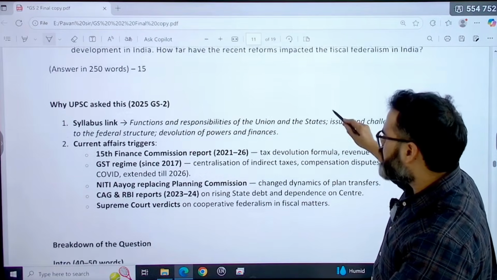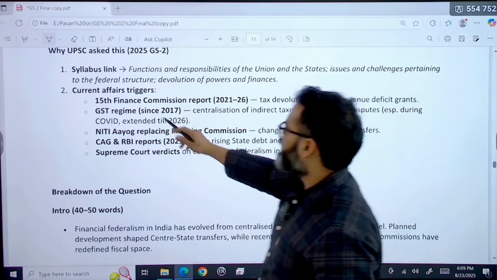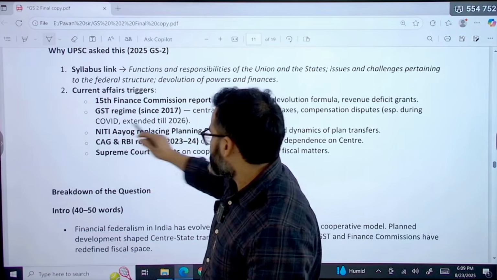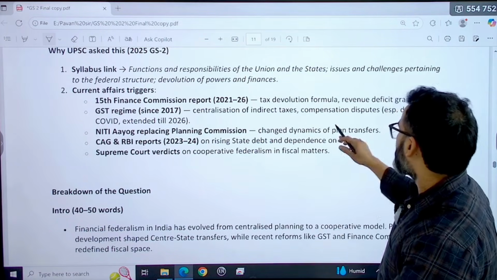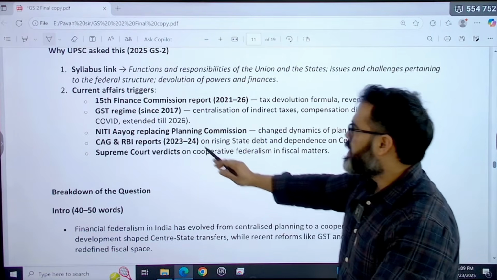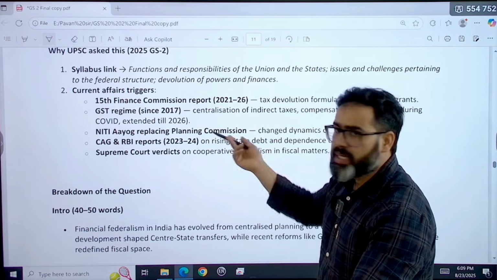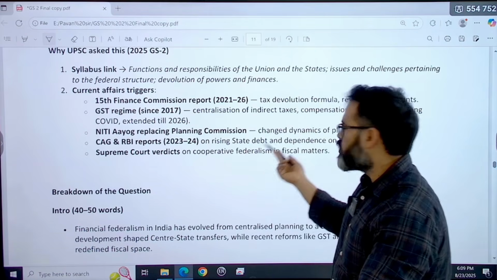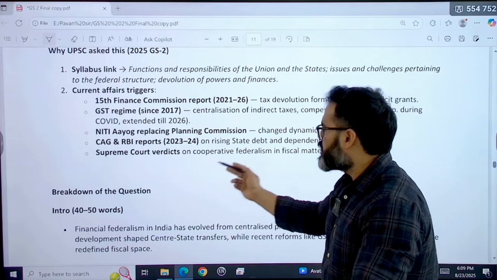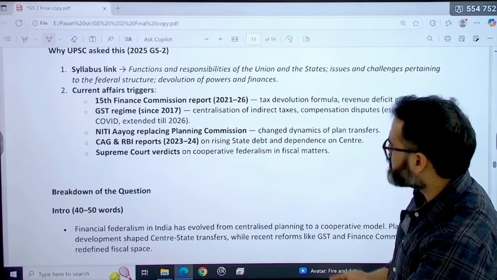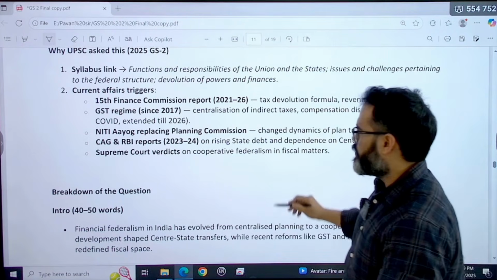So in current affairs, why is this relevant? Because the 15th Finance Commission report was there, the GST regime came, and there was centralization of indirect tax. Compensation dispute is still there, Niti Aayog replacing the Planning Commission, CAG and RBI reports regarding rising state debt and dependence on the center, and the Supreme Court verdict on cooperative federalism in fiscal matters. So these are in the news itself.